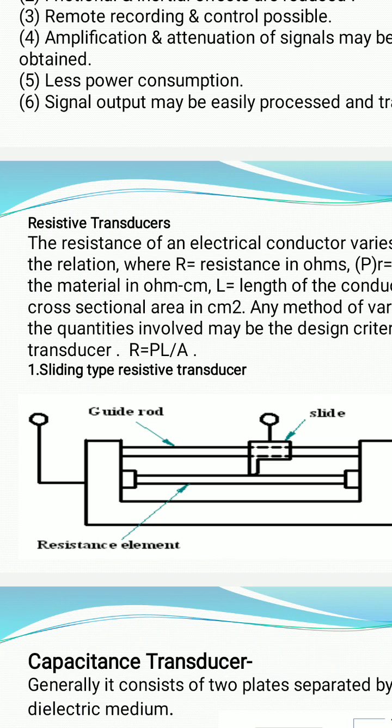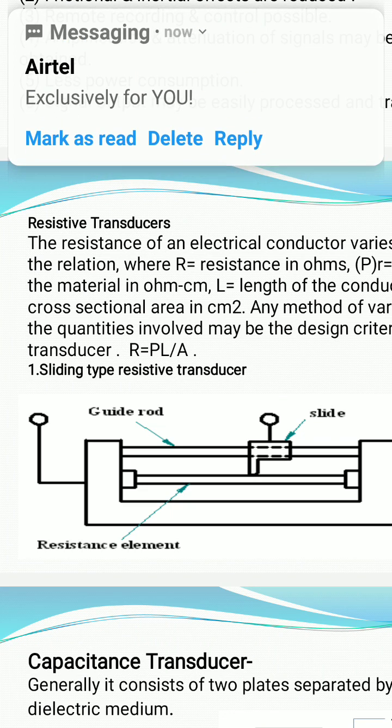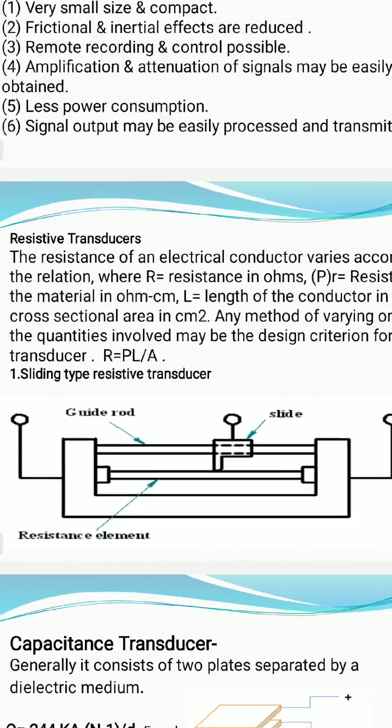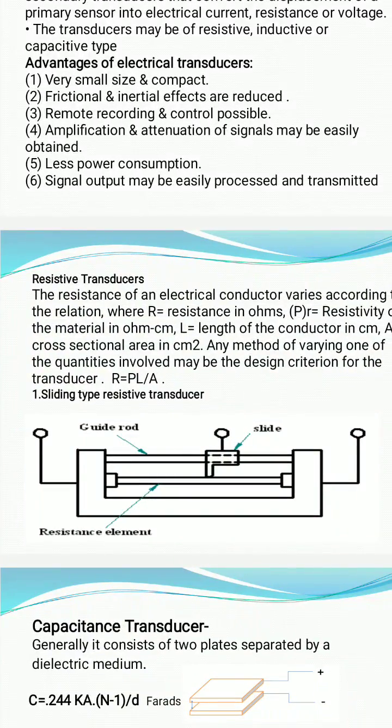What is the resistance element? It is a copper element, a copper wire or a rod. The slide touches the copper rod. It is called a resistive element. Then at the two sides of this frame, the connections are given to the current.